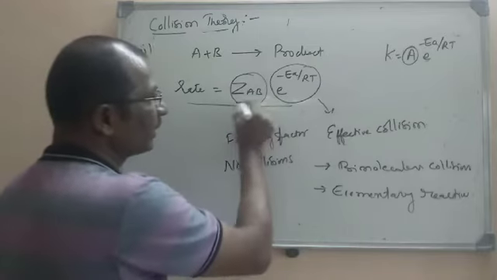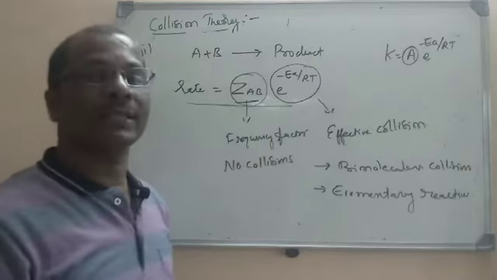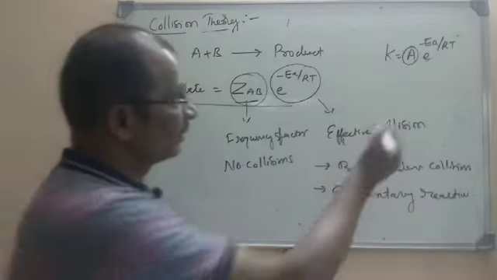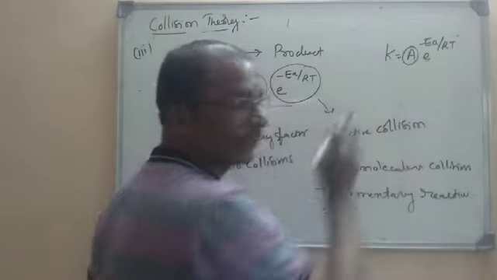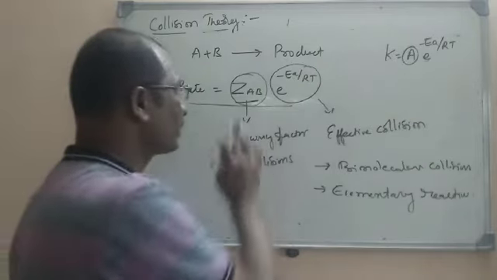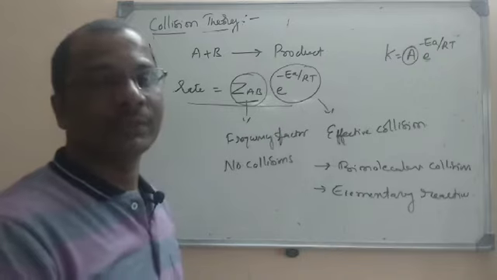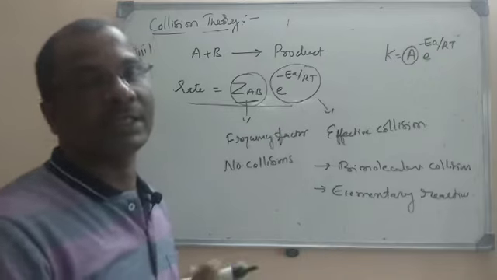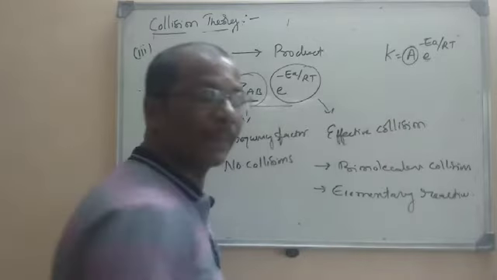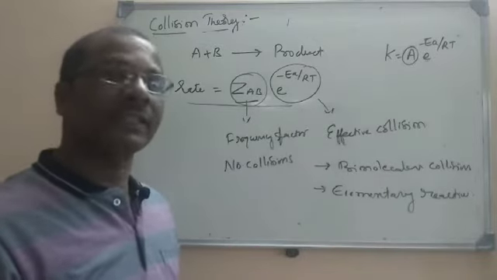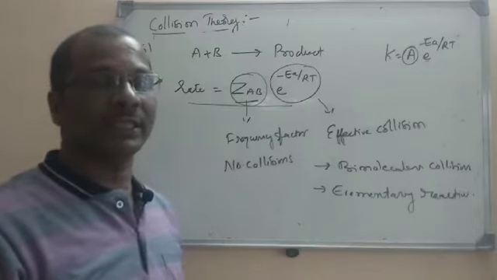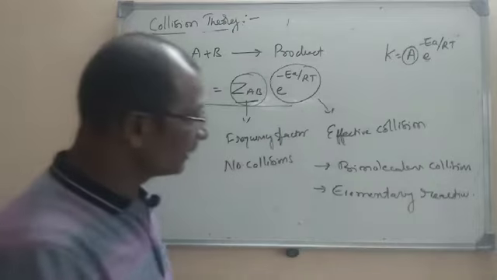But in many cases where complex or large molecules are involved, the Z value deviates from A. For simple molecules and atoms it is valid, but if you take large molecules and complex reactions, there is a deviation of the Z value from A. So why are these deviations occurring? How can we correct the deviations? Let us see.